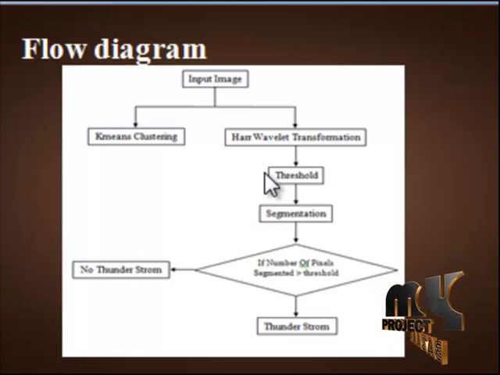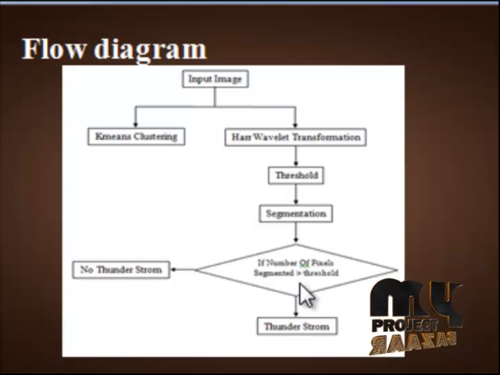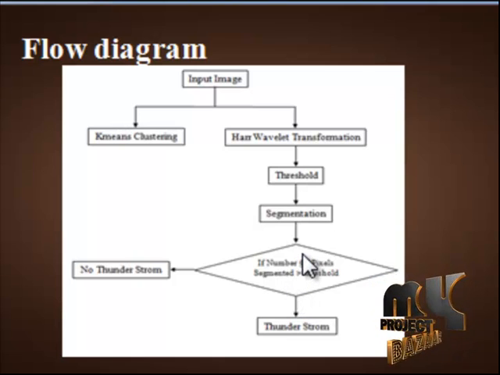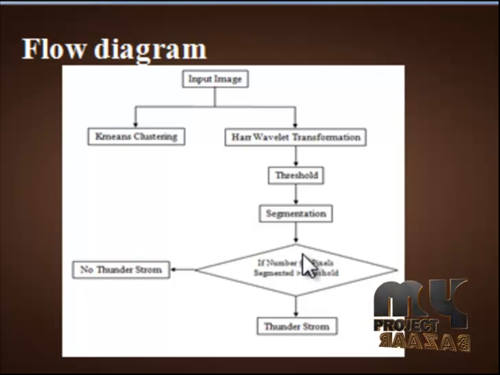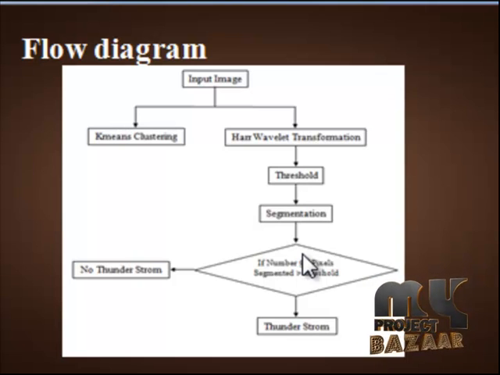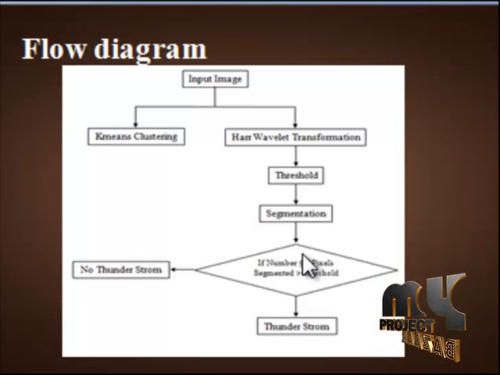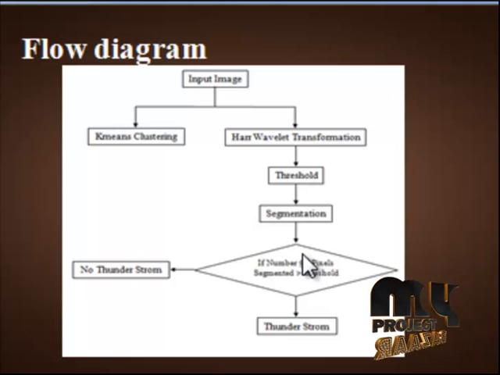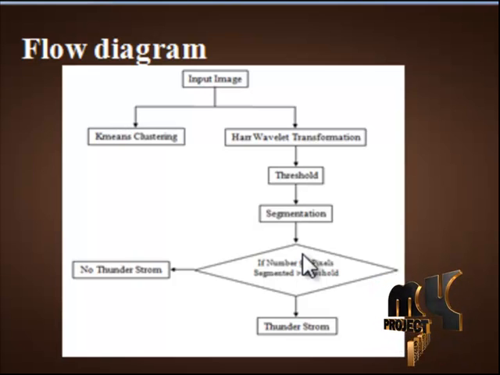The final process is detecting the thunderstorm. In this, we use the number of pixels obtained and compare it with the threshold value. We predict the thunderstorm by comparing the number of pixels in the output from the threshold with the initial threshold value in the process of prediction. Set a particular level to predict all possibilities in the thunderstorm inputs.